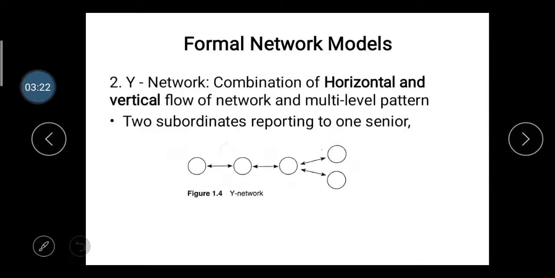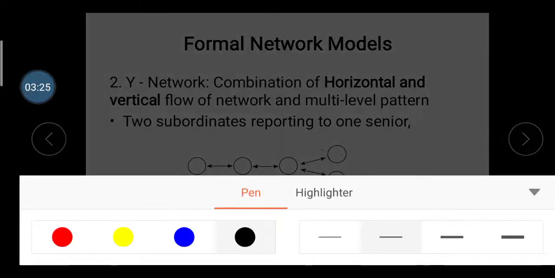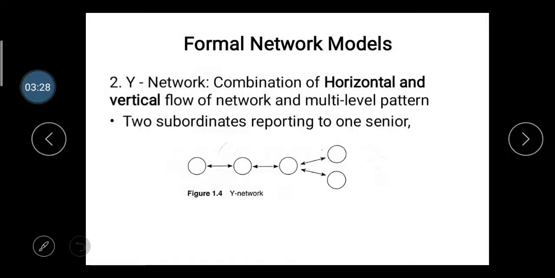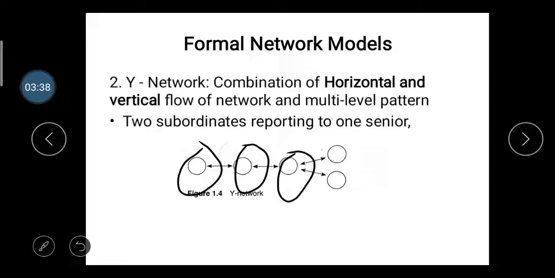Here in this model, if the main authority is the CEO, then after that is a manager, and then a supervisor. If we take the example that A is an employee, and B is an employee, A and B both have to report their views or feedback to their supervisor.